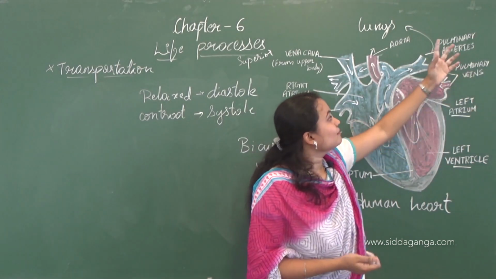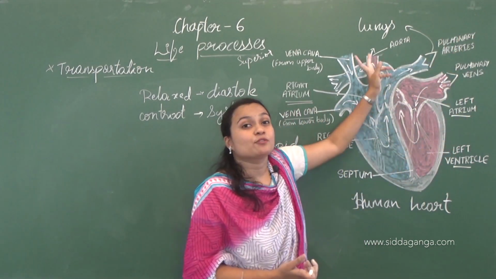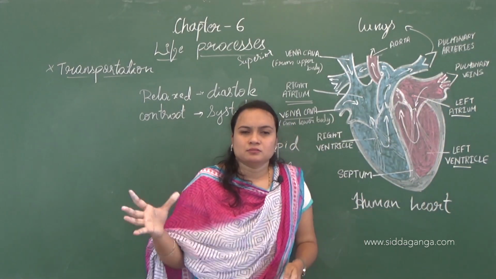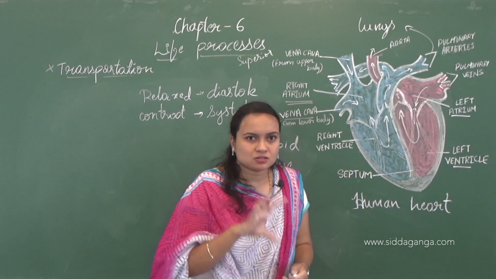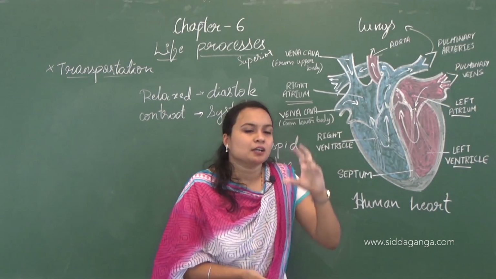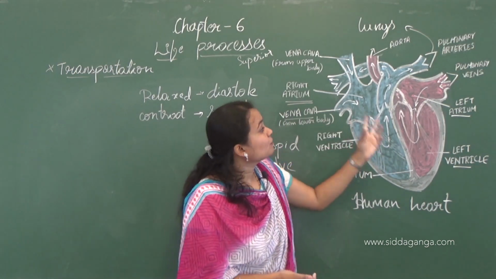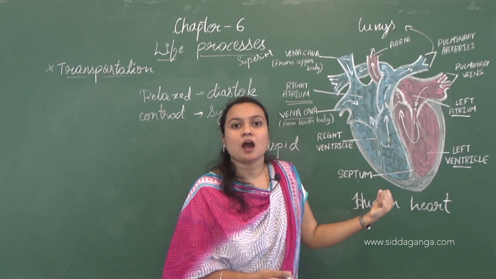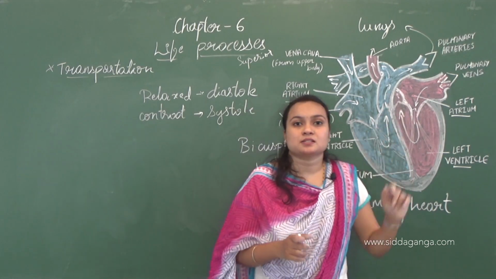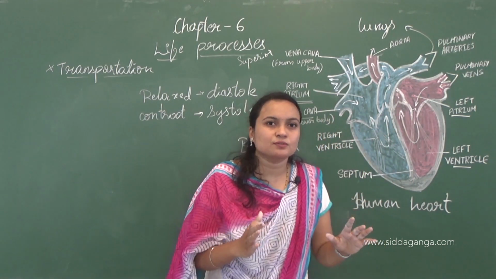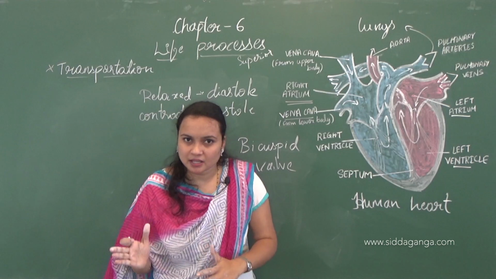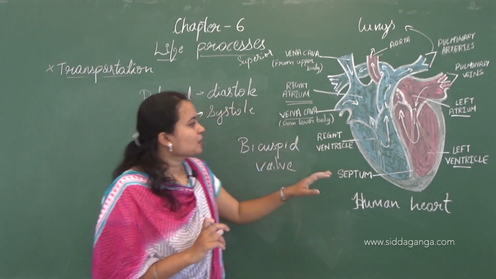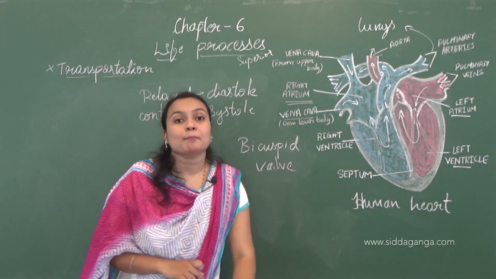So here veins will carry the blood coming from the lungs. So it is not based on oxygenated or deoxygenated, it is based on the flow of blood from and to the heart. Okay, that is arteries and veins. Don't confuse arteries and veins with the pulmonary artery and vein. Okay, now this was about the pumping mechanism.